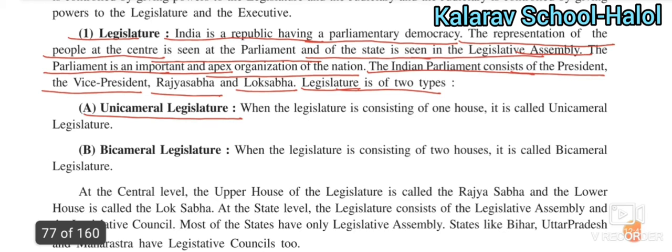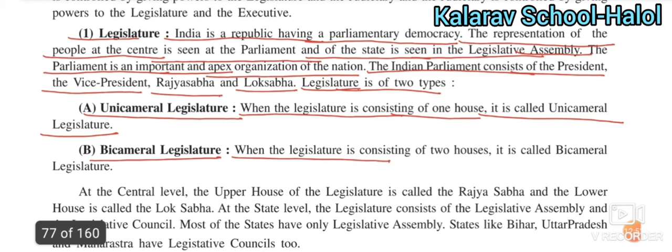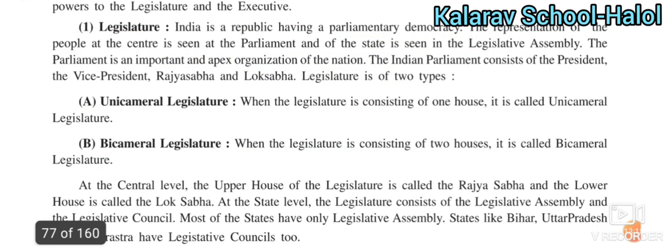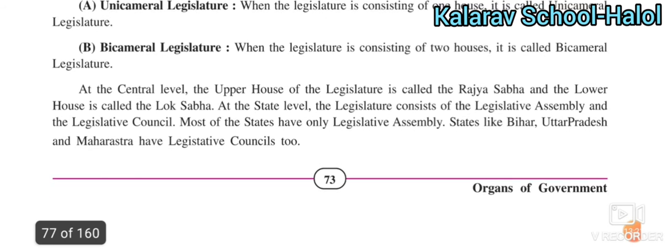Unicameral legislative and bicameral legislative. When the legislative consists of one house, it is called unicameral legislative, and when the legislative consists of two houses, it is called bicameral legislative. So this is the difference between unicameral and bicameral.